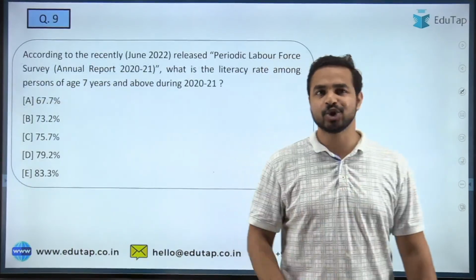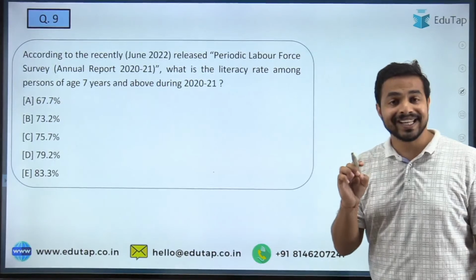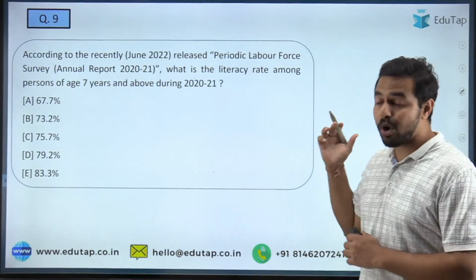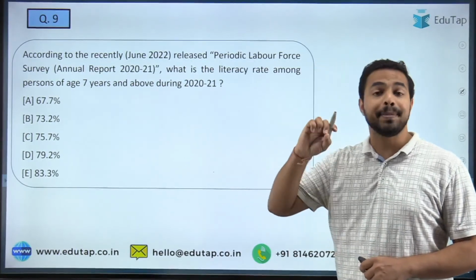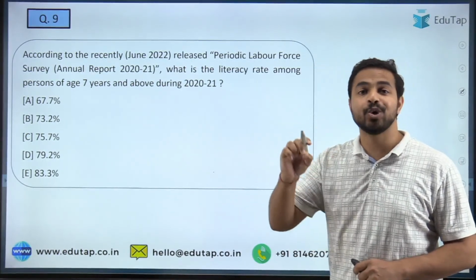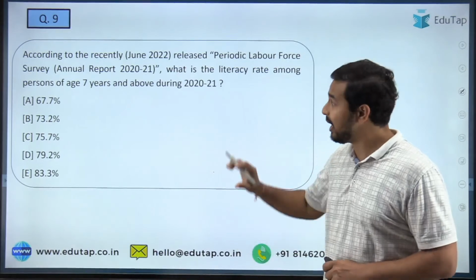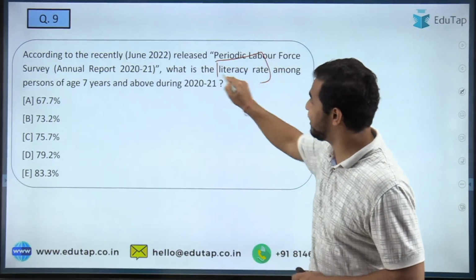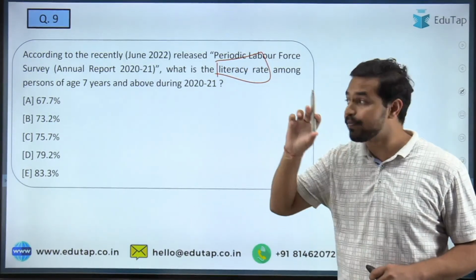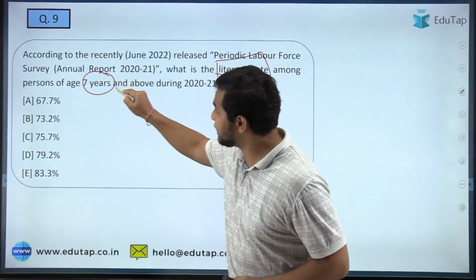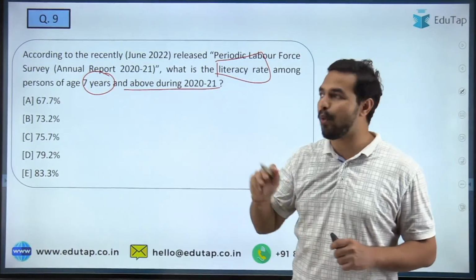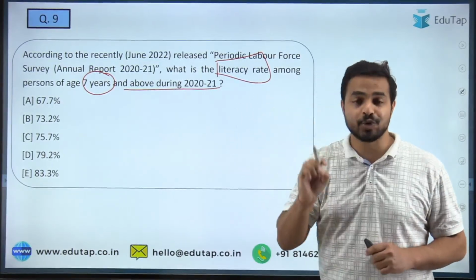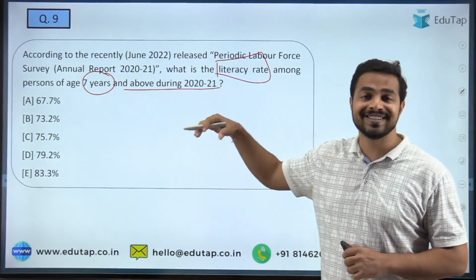Now we are moving towards the next question, and the next question is, what is the literacy rate? See, we have already covered the literacy rate of India in the census, but as per the PLFS for the reference period July 2020 to June 2021, here you are going to tell me what is the literacy rate among persons of age 7 years and above during 2020-2021. So let's see who will answer the question correctly. Question number 9, which is on the literacy rate for the age group of 7 years and above.